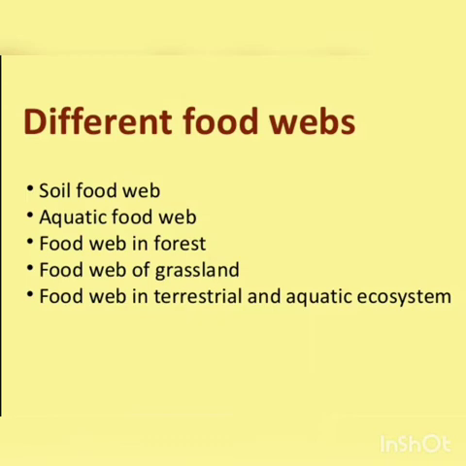Different food webs. A food web is nothing but a network of more than two food chains together. So there are different types of food web: soil food web, aquatic food web, forest food web, grassland, terrestrial, and aquatic ecosystem. Now we will study different types of food web in detail later on.